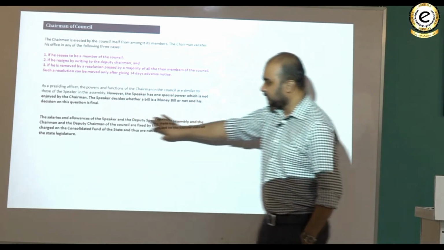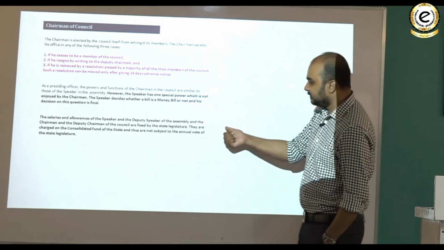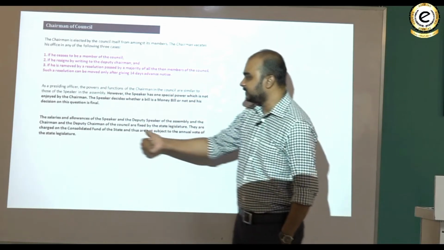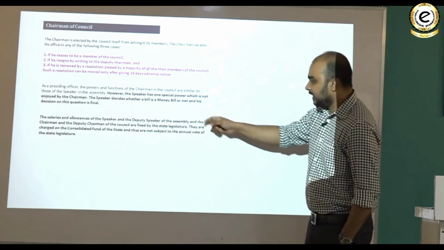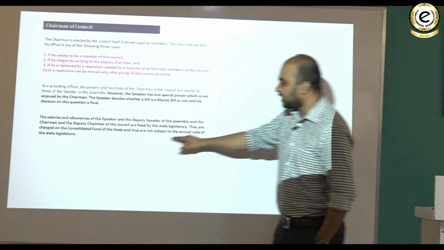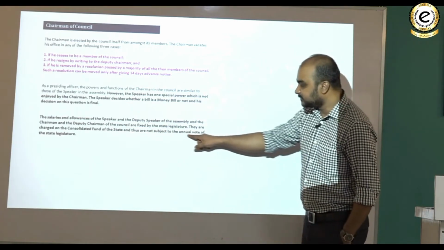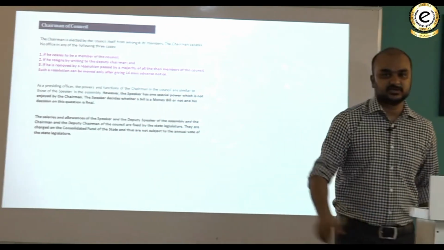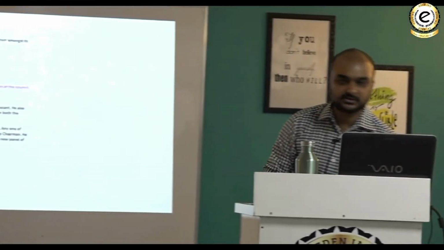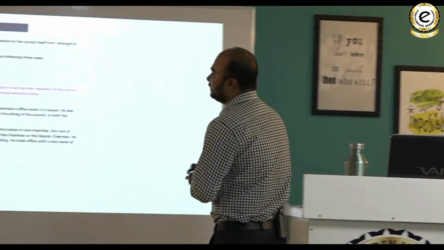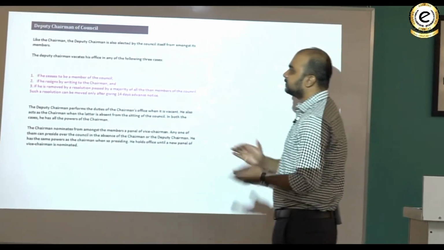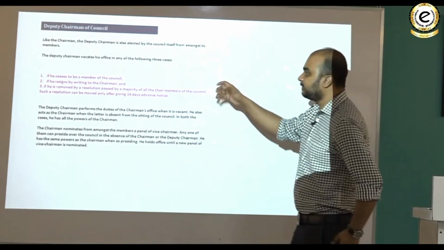The salaries and allowances of the Speaker, the Deputy Speaker of the assembly, and the chairman and deputy chairman of the council are fixed by the state legislature. They are charged on the consolidated fund of the state, not of India, and thus are not subject to the annual vote of the state legislature, because the state also has a state budget or something like that. Deputy chairman of the council: like the chairman, the deputy chairman is also elected by the council itself from amongst its members.